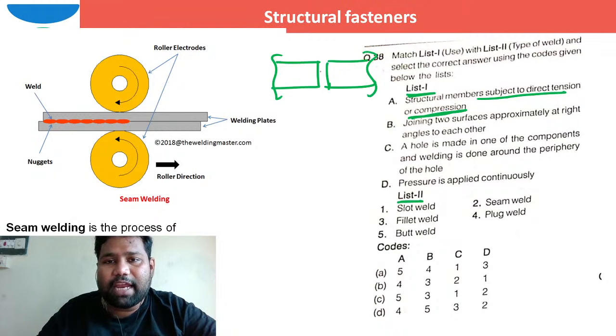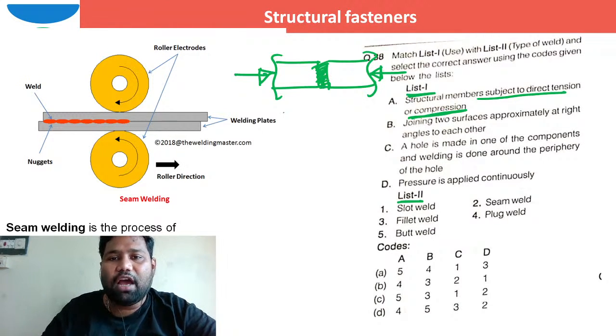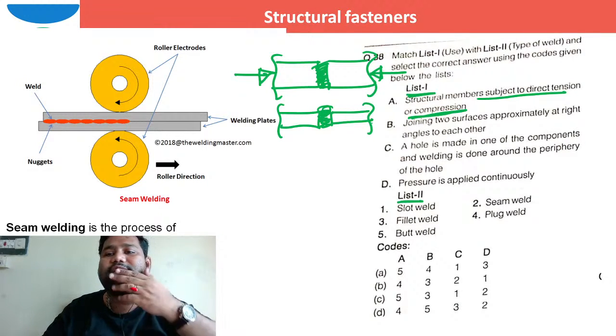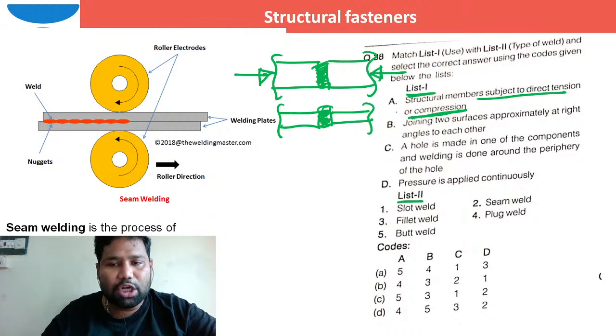These two plates are kept side by side, and between them, if I go for a butt weld and apply a load in this way, the weld will be subjected to axial tension or axial compression depending on the nature of the load. This is how the butt weld can be. So you can understand directly that option A is suitable for butt weld.